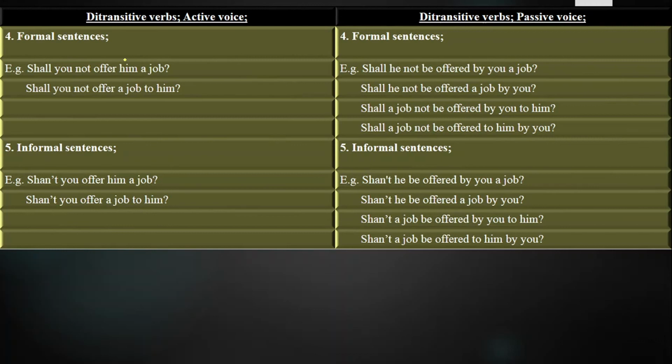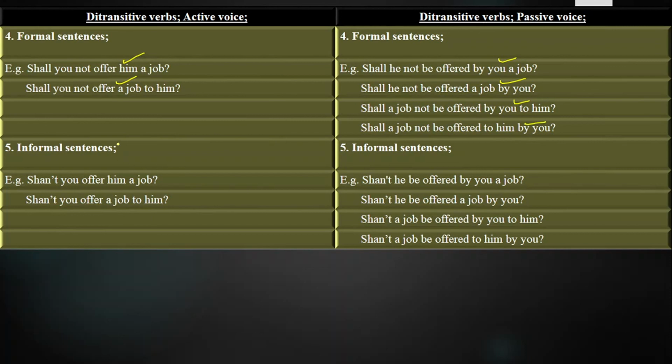Shall you not offer him a job? Shall you not offer a job to him? Shall he not be offered by you a job? Shall he not be offered a job by you? Shall a job not be offered by you to him? Shall a job not be offered to him by you?